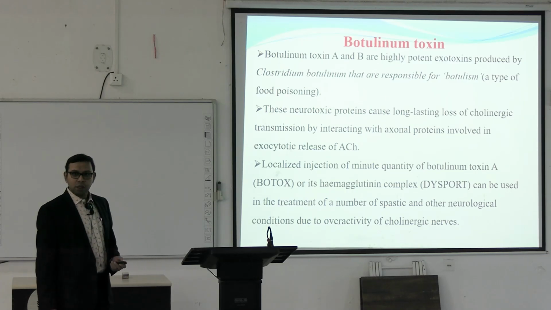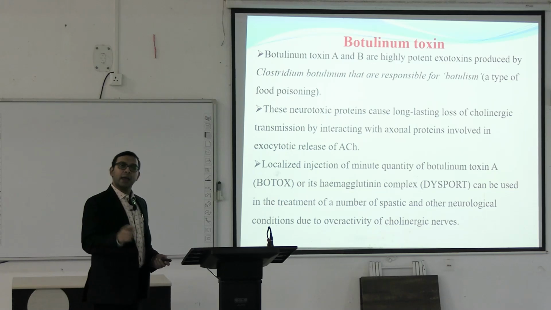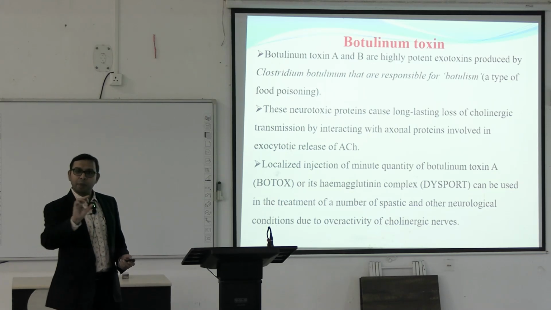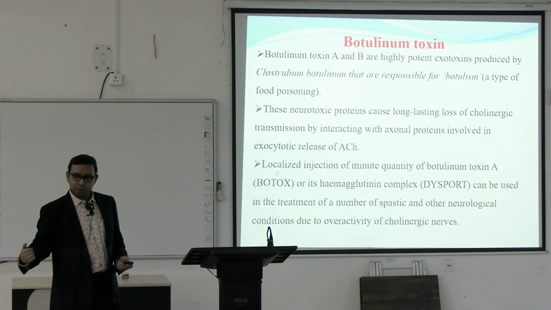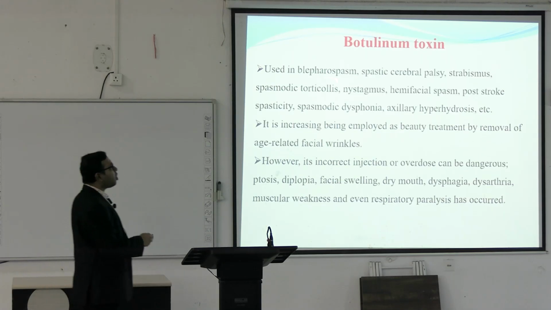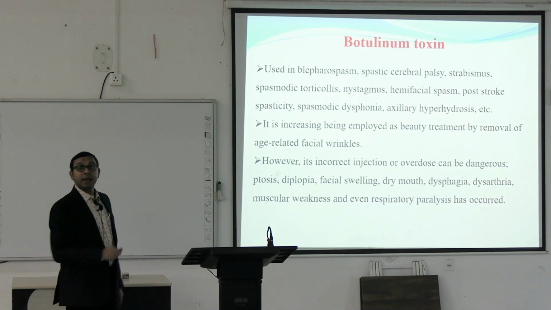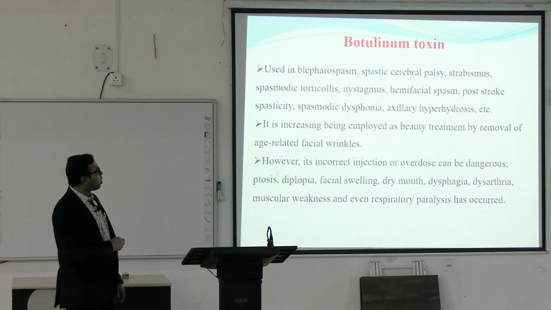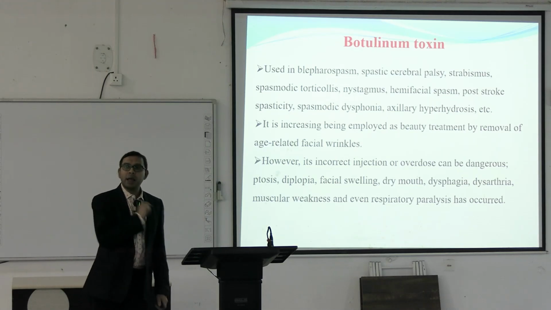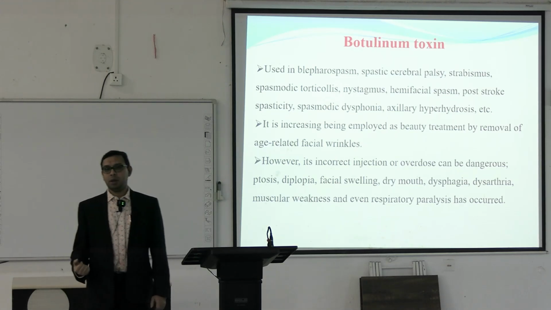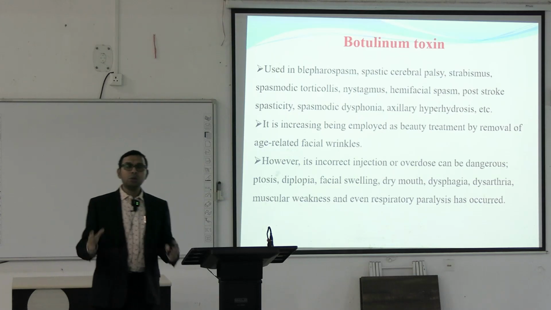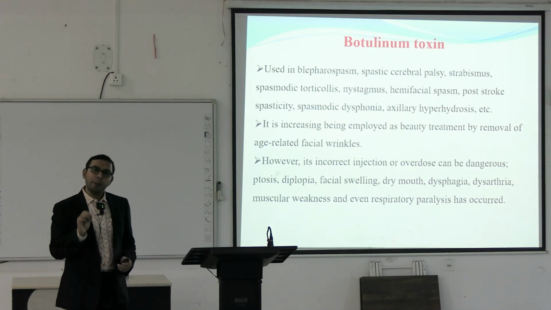Here the botulinum toxin is given. They mainly block the exocytosis of the acetylcholine from the synaptic vesicles present near the axonal terminals within the synaptic cleft. Remember? They are also used in blepharospasm, spastic cerebral palsy, strabismus, spasmodic torticollis, nystagmus, hemifacial spasm, post-stroke spasticity, spasmodic dysphonia, axillary hyperhidrosis, etc. All this happens due to more acetylcholine in the synaptic cleft, this spasticity. So, this spasticity can be treated by means of the botulinum toxin.